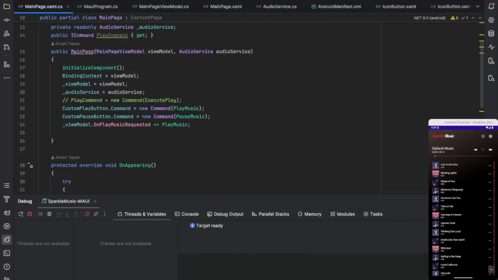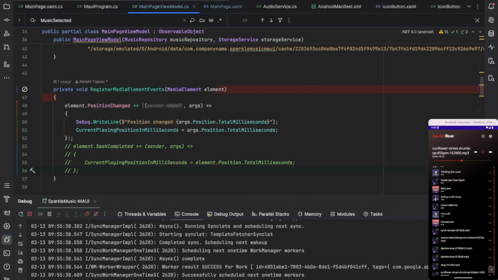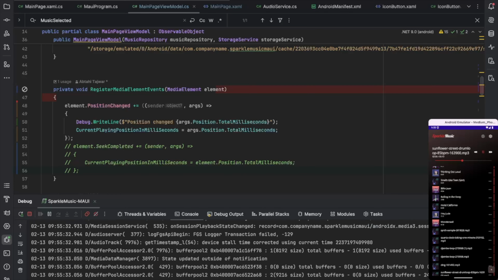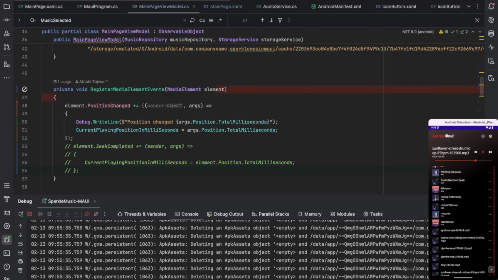Okay, so last day I built the seeker track and everything, but then I messed it up. I didn't really build the seeker track, but I built the seeker update showing thing, and I messed it up again. Now seriously guys, I need to finish this up today. Okay, so I finally fixed the problem. Now if I play the music, this updates my slider, and yes, I just fixed my previous day's work, which I messed up myself.